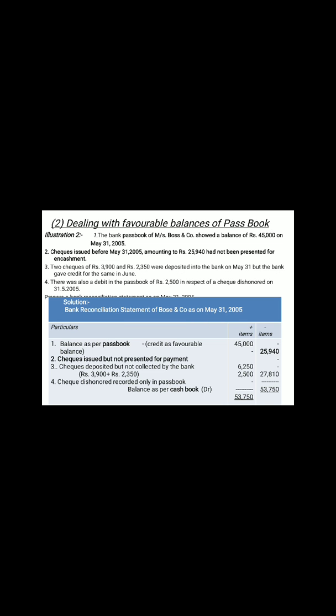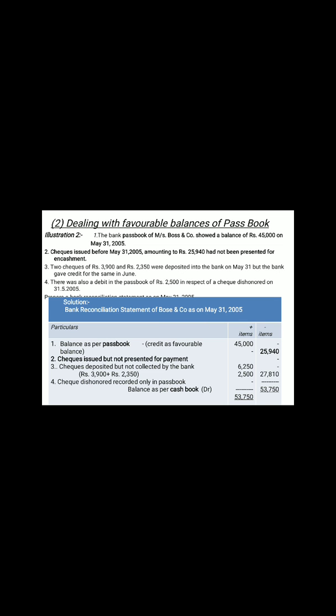But in these cases, when the credit balance is listed, you have to observe the cash book. If the cash book is increasing, then the 45,000 will be increased, and the balance will be on the same side. If the cash book is reduced, that means you have to put it to the negative balance.